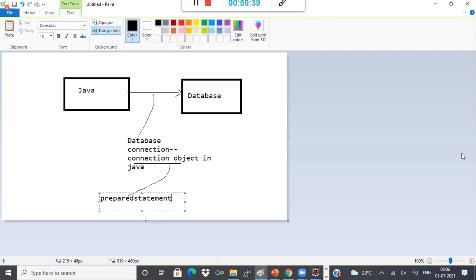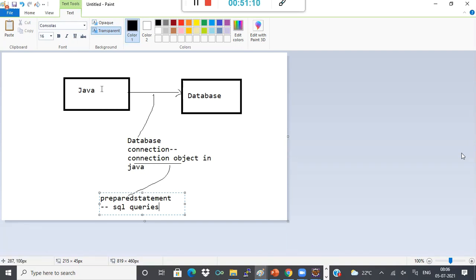From the connection object, you can specify from Java itself what SQL queries you want to perform on the database. You specify those in the prepared statement and execute it. Once you execute it, these SQL queries get executed in the database, because your database will understand SQL only.